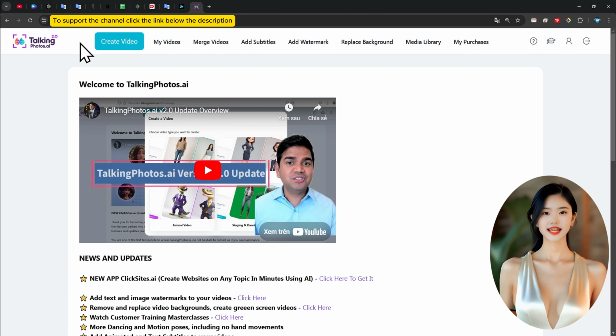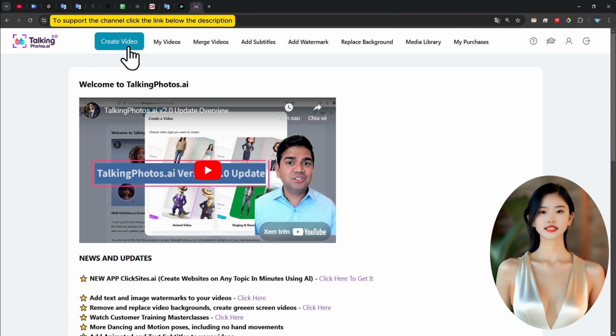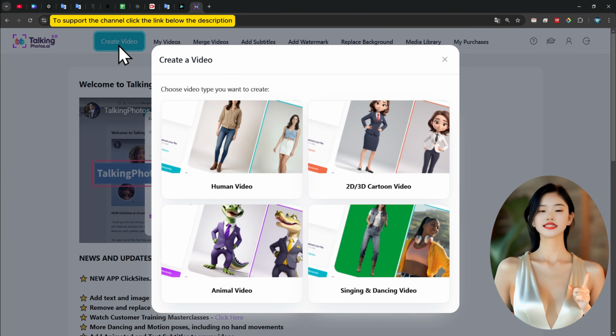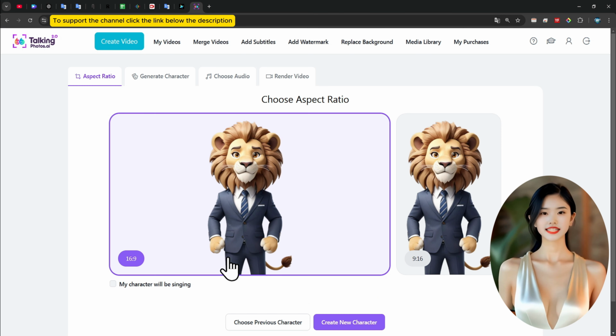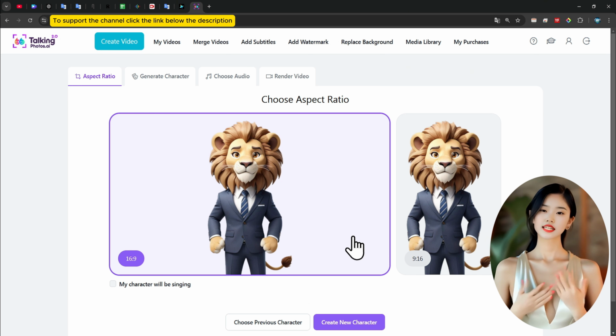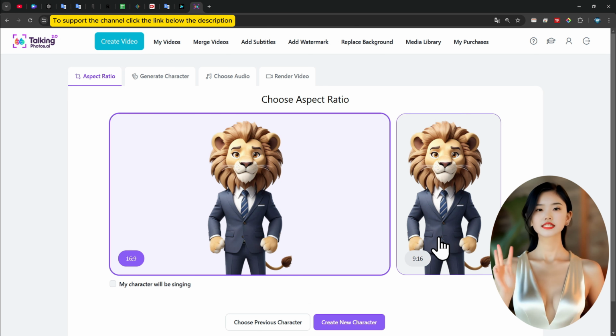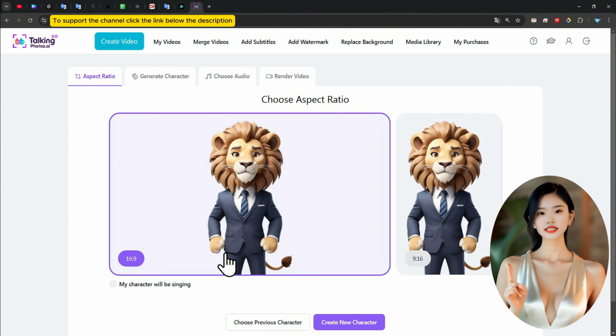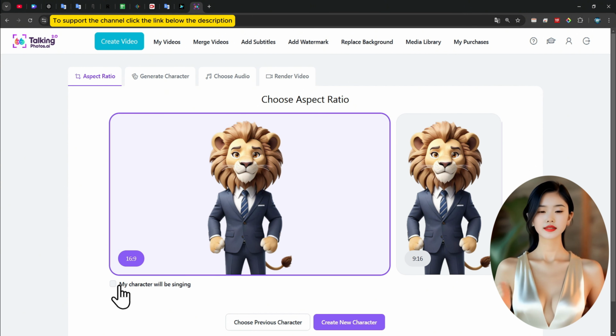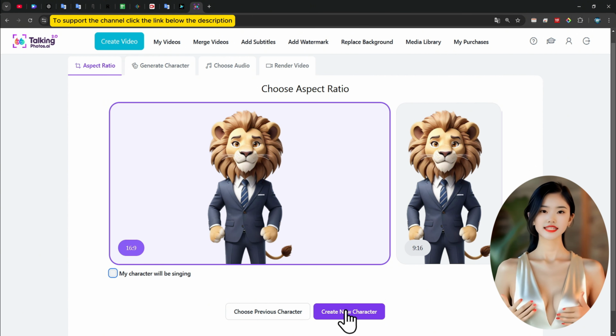2. Create an AI avatar character. Open the app and click Create Video to begin. Select the type of video you want to make, e.g., animal video. In the Aspect Ratio tab, choose your preferred frame size, 16:9 for YouTube, 9:16 for TikTok. If you want your character to sing, check the box My Character Will Be Singing. Click Create New Character to start designing your AI avatar.